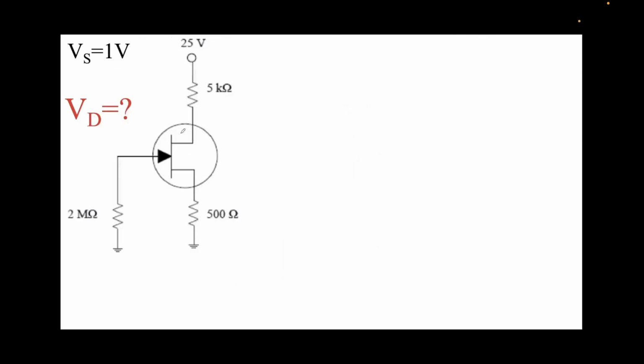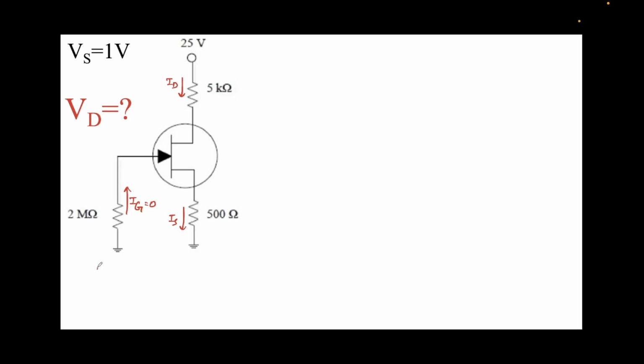So getting back to the problem, this was the question given: an NJFET with Vs equal to 1 volt, and we need to find the Vd. First let's just label some nodes. Ig will be 0. We assume that no current is flowing through the gate, which is the reverse bias case here, and we assume the current to be 0. So consequently Id will be equal to Is, right?